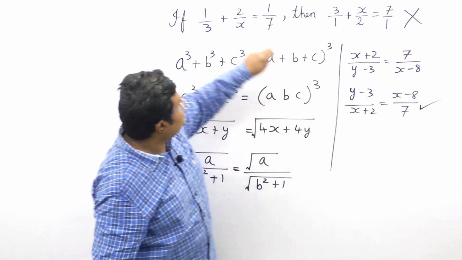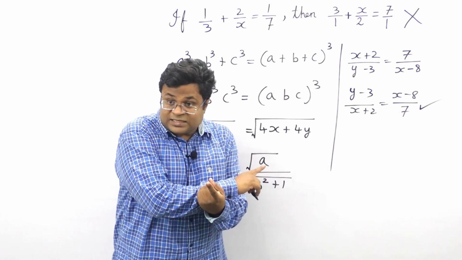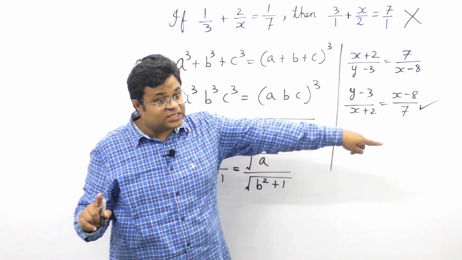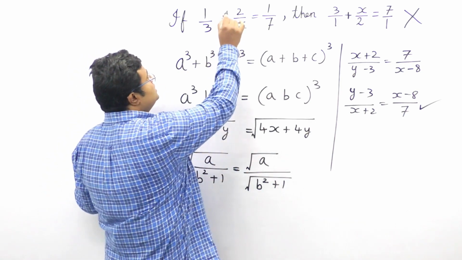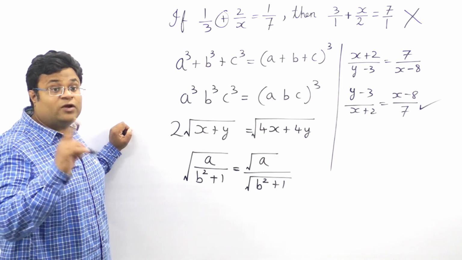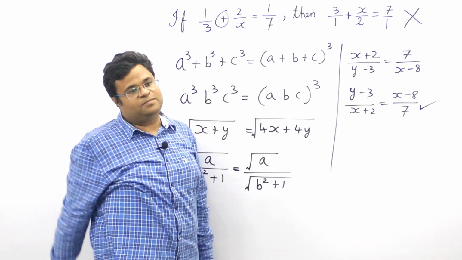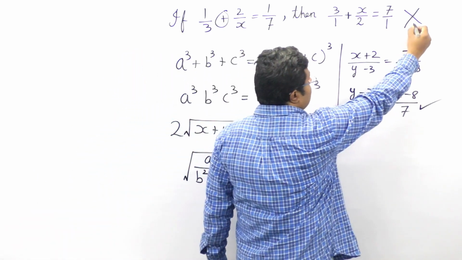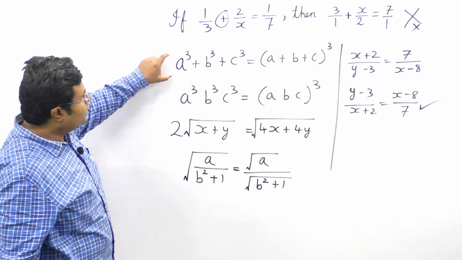But then why did you stop here? You said this is okay, this is wrong. Because this is a single fraction on LHS and single fraction on RHS. You can flip both the sides. What was the problem here? This plus sign. Since we had plus sign, what we should do is take the LCM, then we can flip. So this is a mistake. Did you understand? What can you say about this?